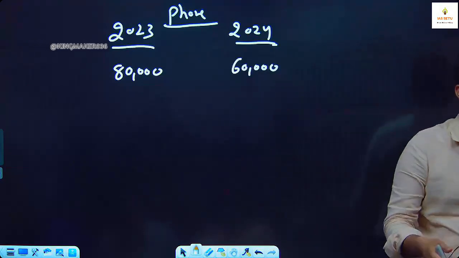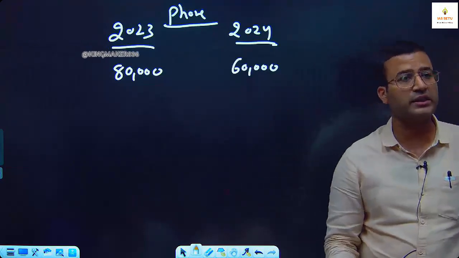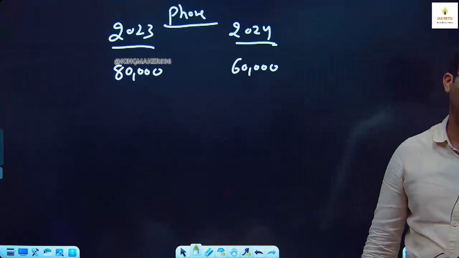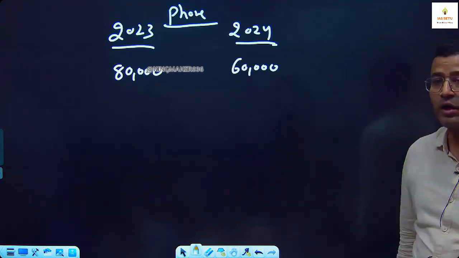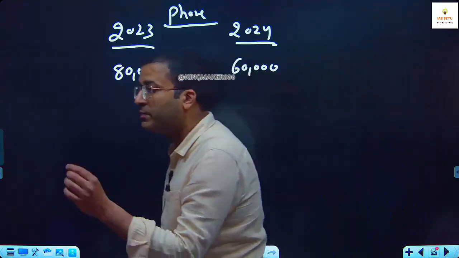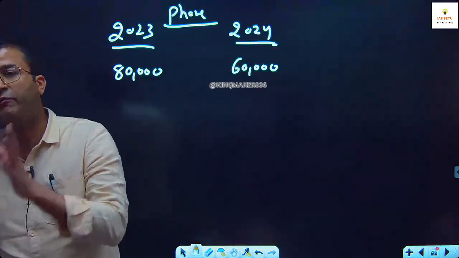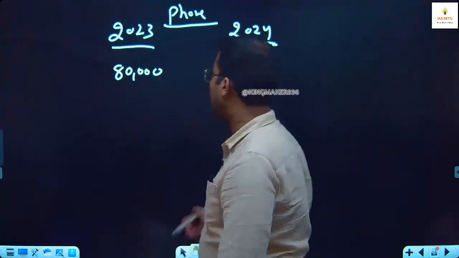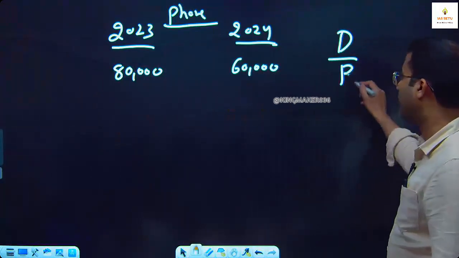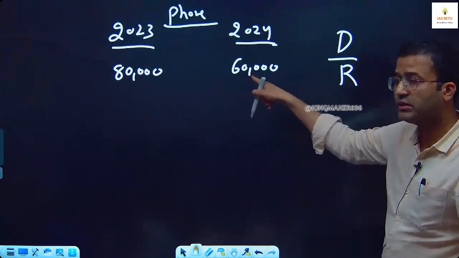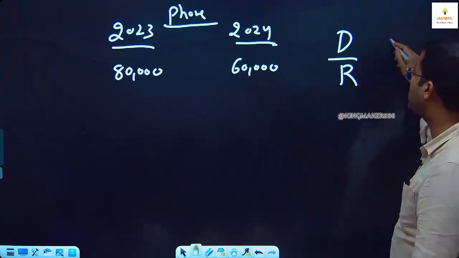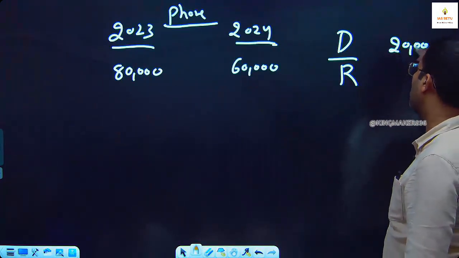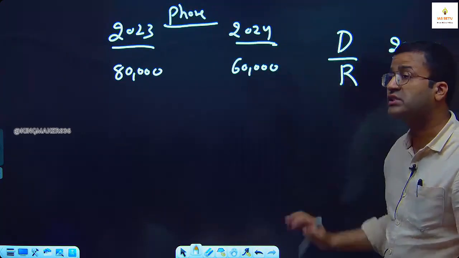Because every month there is an updation in the technology, so they reduce the price of the old model. So it became 60,000 rupees. Our question is, what is the percentage decrease in the phone price or mobile price? So here, difference upon reference. What is the difference? 80,000 minus 60,000, 20,000. There is a reduction of 20,000. Here students take 60,000.